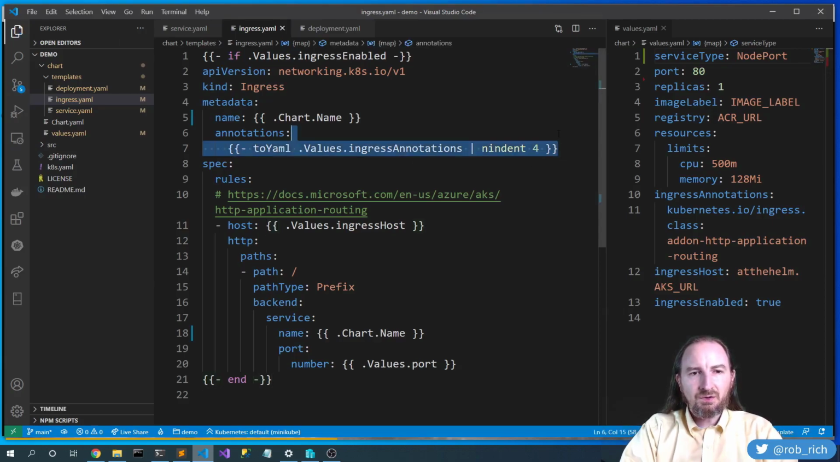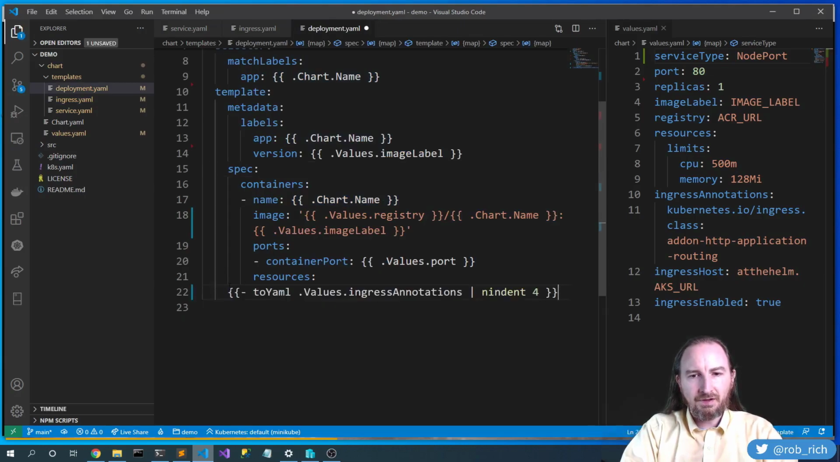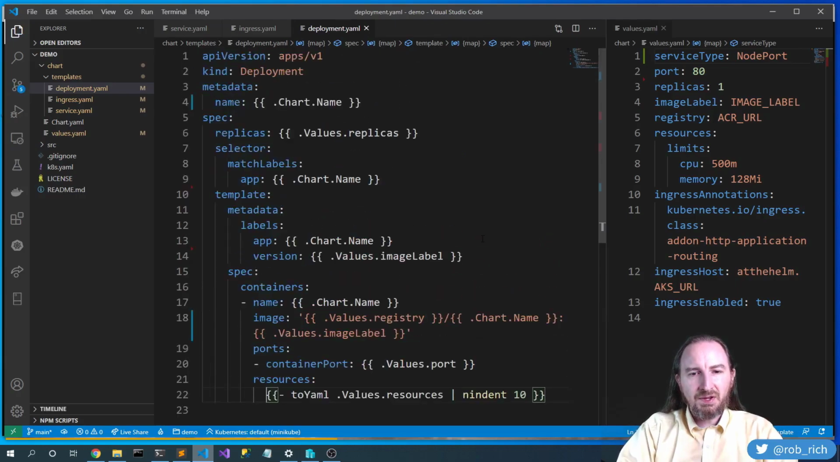Now we want to do annotations. We also have this big resources section here in the deployment. Let's do that here as well. We'll say here in this resources section, we want to do .Values.resources. And now we want to indent 10 spaces instead of 4. 1, 2, 3, 4, 5, 6, 7, 8, 9, 10. Perfect. That will get it indented correctly. So we've got all of the pieces in place.